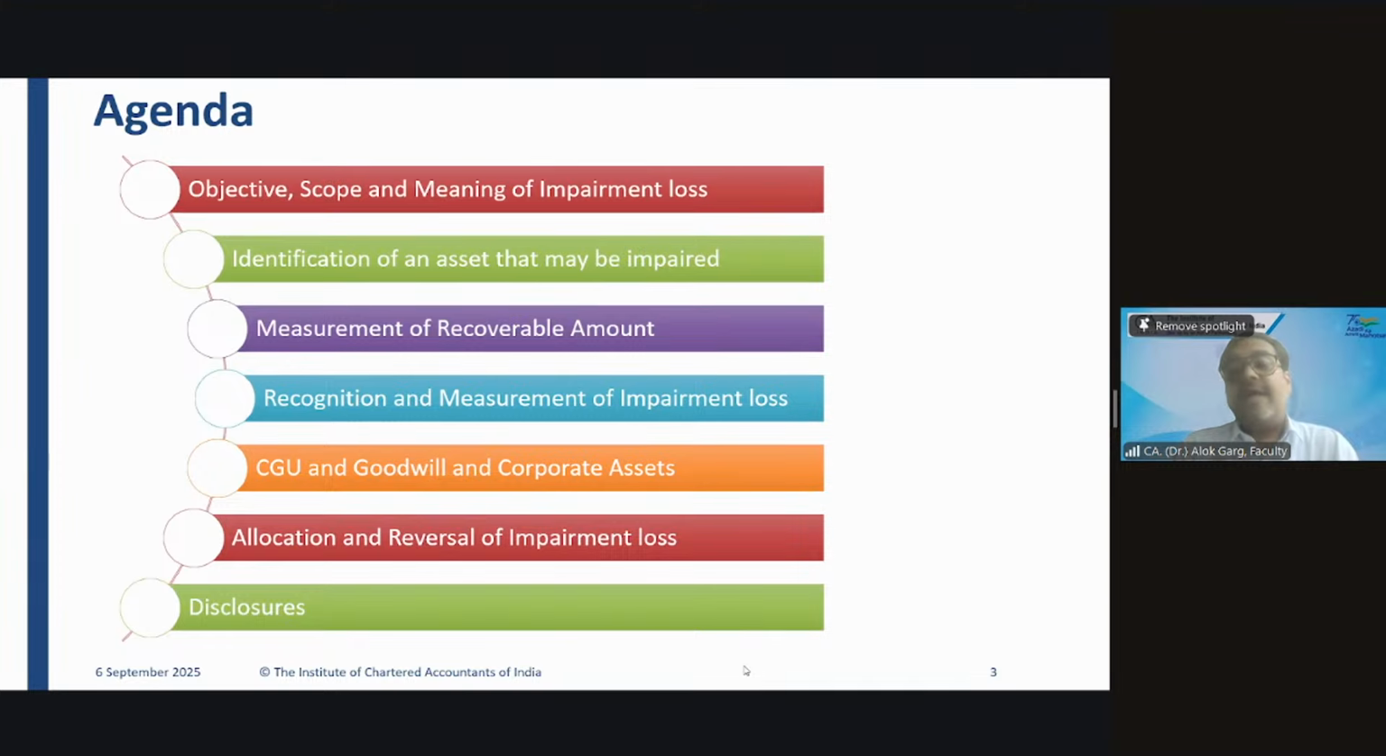So friends, what is a cash generating unit? It is the smallest identifiable group of assets which can generate cash flow independently. For example, in the case of telecom companies, have you seen the telecom tower? Yes, you must have seen it. This is the telecom tower, and these are the antennas on the telecom tower.